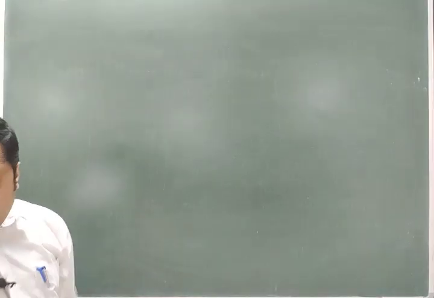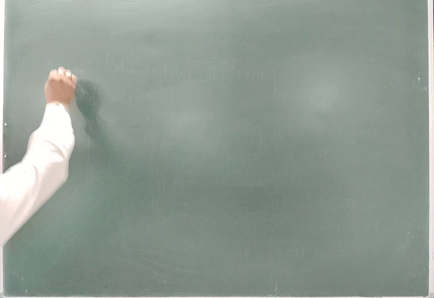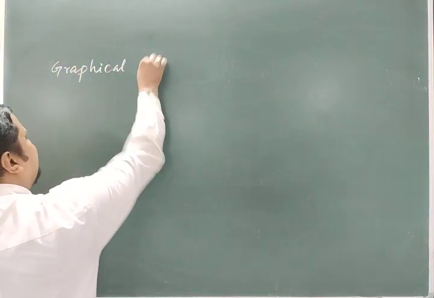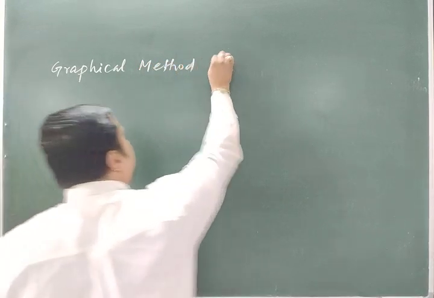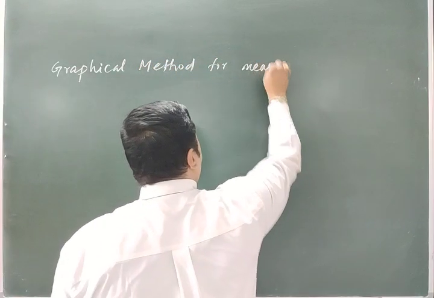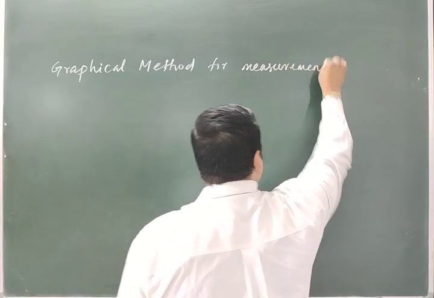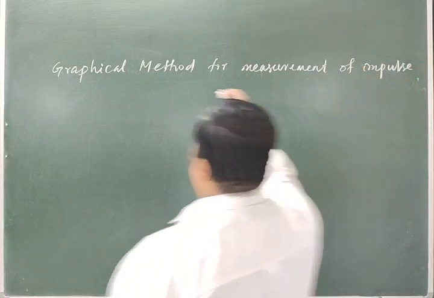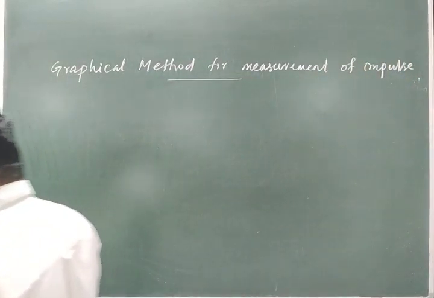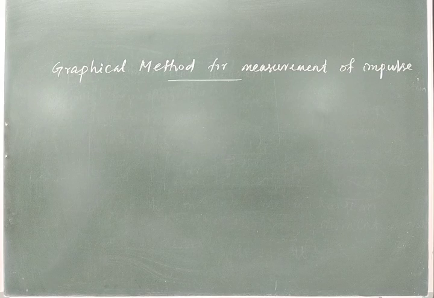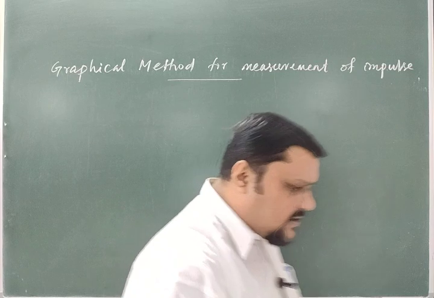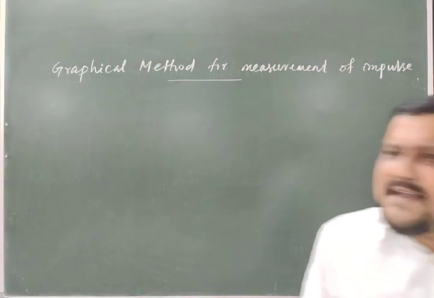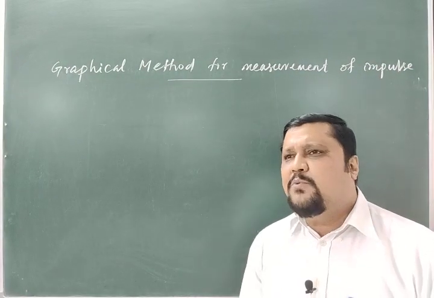Then next we will go for the graphical method for measurement of impulse. How do we graphically find the impulse? So here I will consider 2 cases. What are the 2 cases? One, force is constant. In the other one, the force is not constant. Not constant means with respect to time, the magnitude of the force changes.